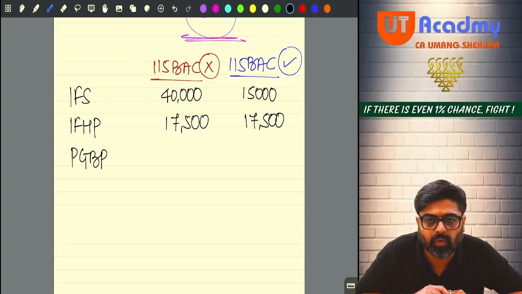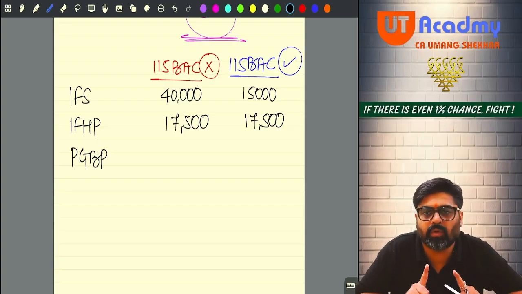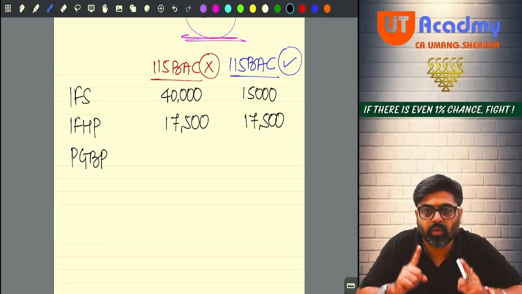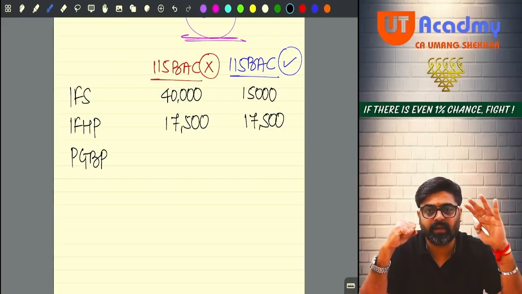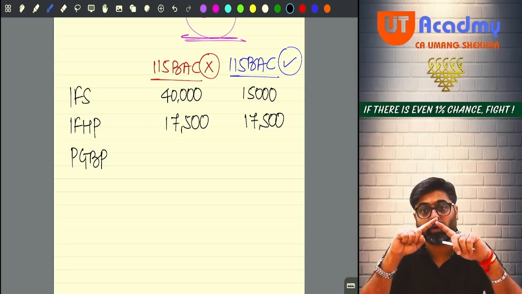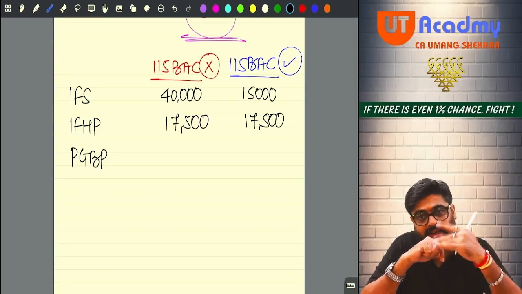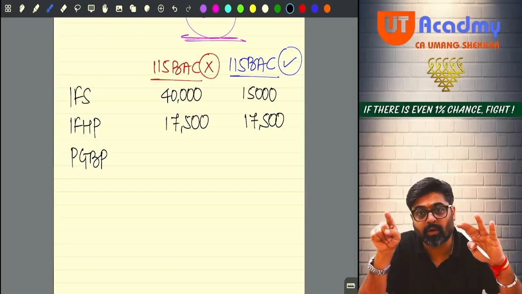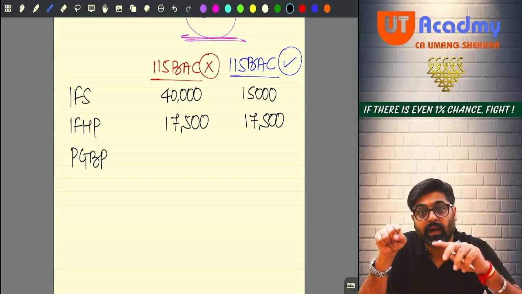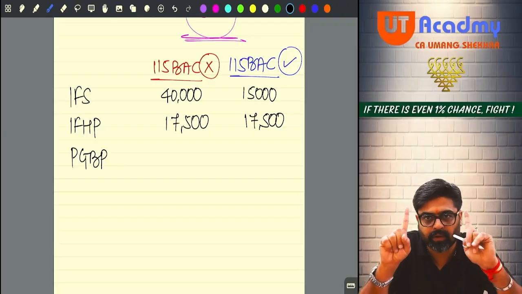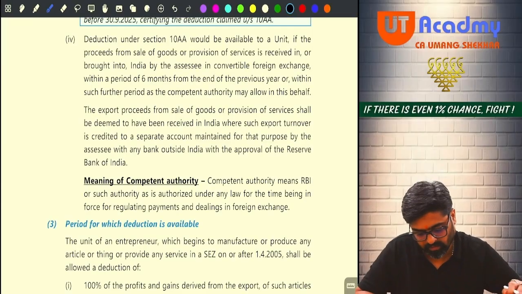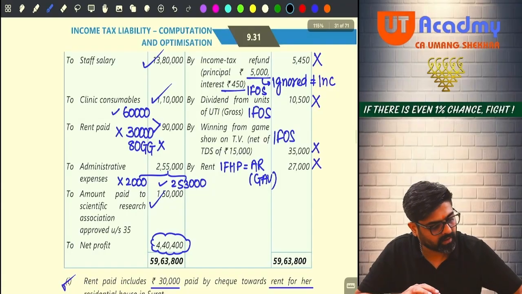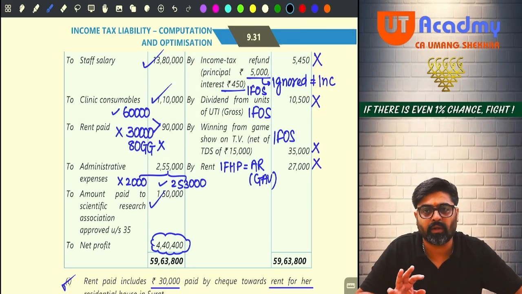Now PGBP. You will take your calculator and do whatever I tell you to do. Don't press any other button. Okay. To calculate PGBP, I take profit, and whatever expenses are disallowed, I add all those expenses, and whatever incomes are not my PGBP income, I reduce those incomes. UBE, unrecorded business expense, I reduce, and UBI, unrecorded business income, I add. Yes or no? Do you remember this? So take the profit of 4 lakh on your calculator. How much is the profit? 4,40,400. Did you take the profit on your calculator?